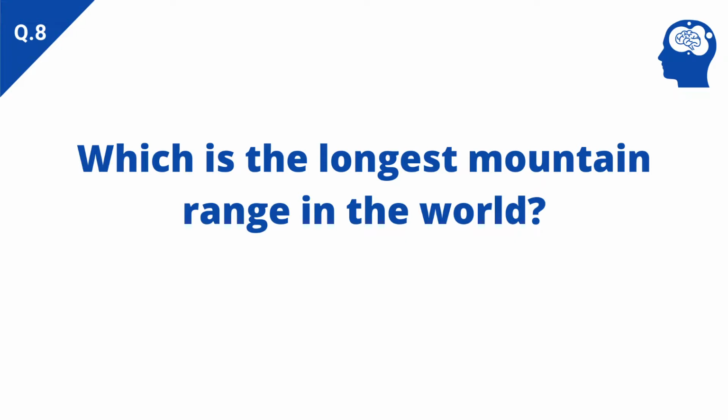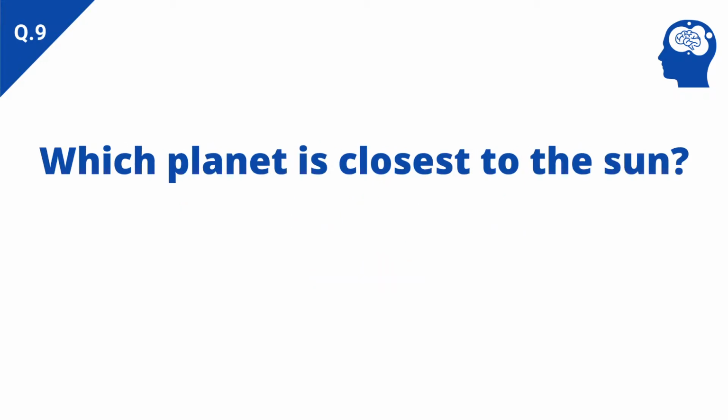Which is the longest mountain range in the world? Answer: Andes. Which planet is closest to the Sun? Answer: Mercury.